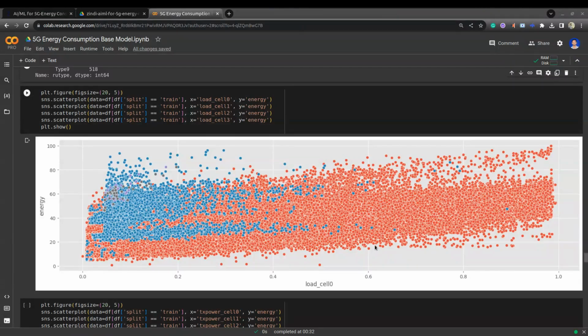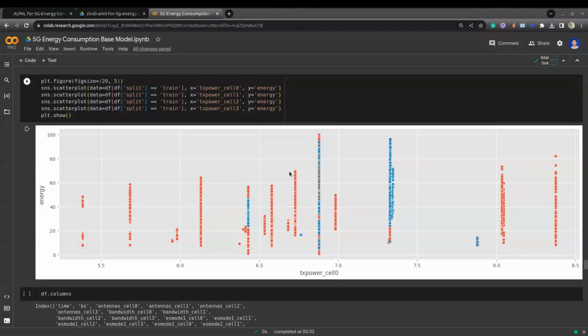Now we can observe the scatter plot between the load and energy. While load is increasing, the energy is also increasing. And here you can also observe cell 0, cell 1, cell 2, cell 3 in different colors. Here cell 0 has the higher values, right? Cell 1 is here, and cell 3 and cell 2 are here. Now I plotted a scatter plot between Tx power and energy. Not much we can observe here.